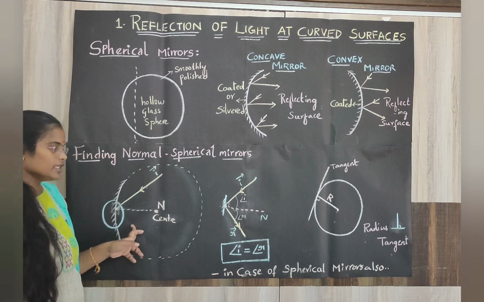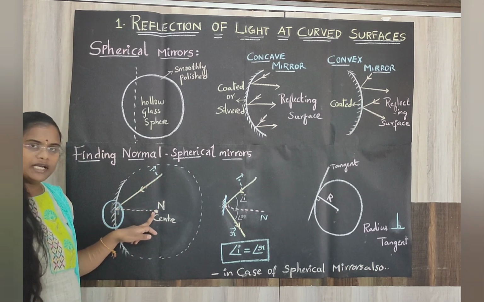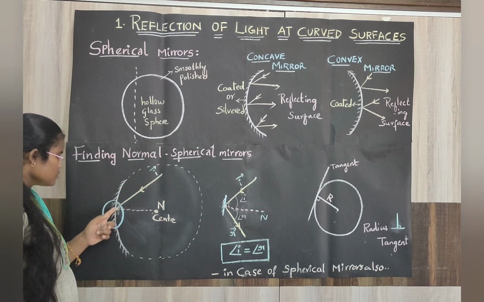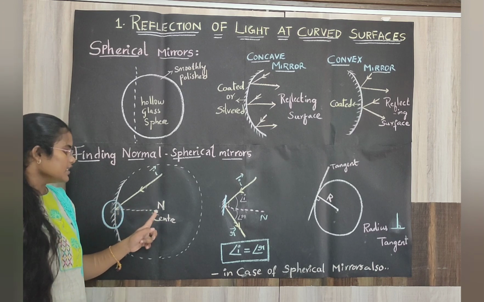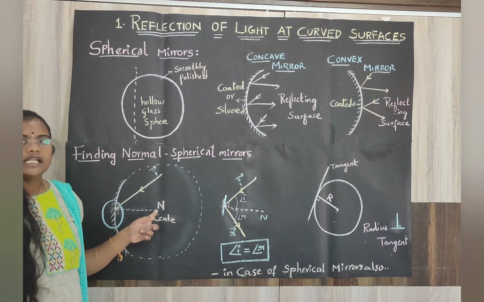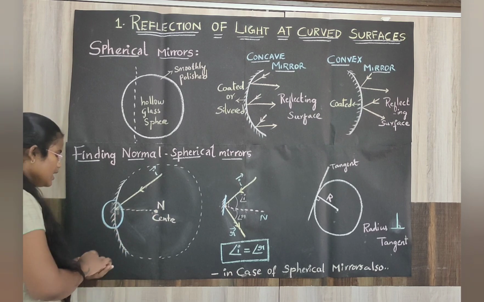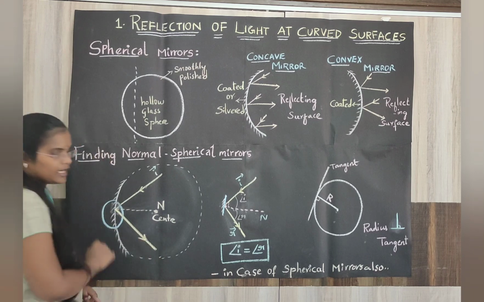So here also, for this random ray, if I draw a perpendicular at this point, as this is a sphere, that normal will definitely touch the center. This is nothing but the radius, and then you can draw the reflected ray.